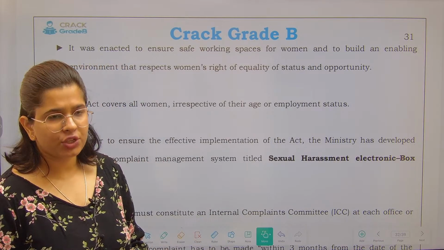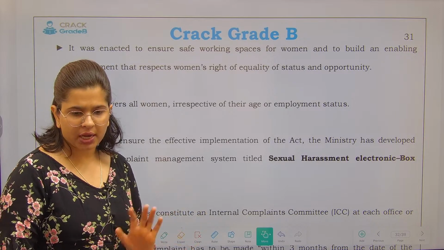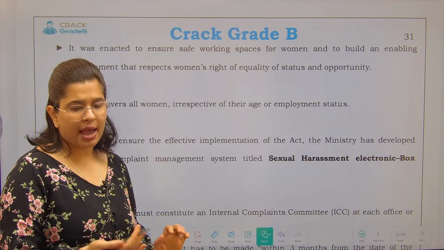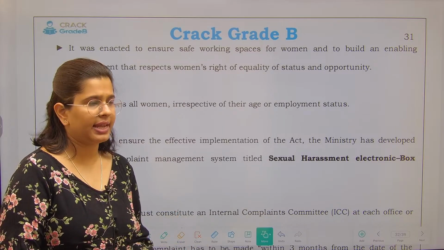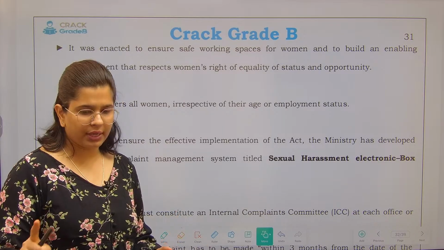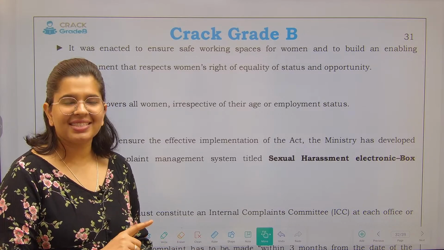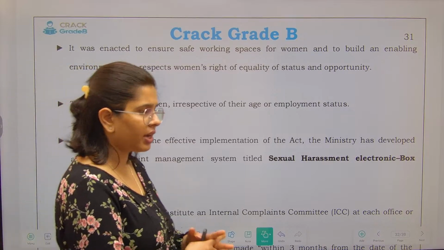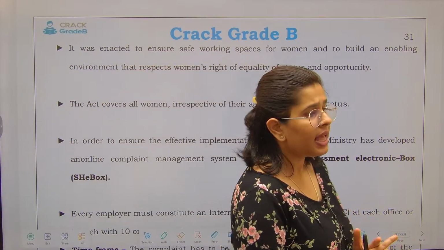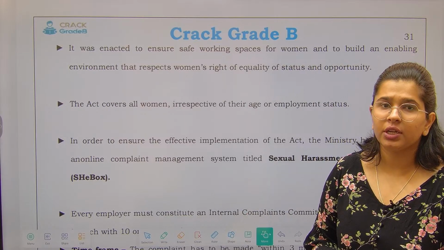So with those intentions, earlier the Supreme Court came with the Vishakha guidelines, and I'm just mentioning this so that you remember what these guidelines were all about. Don't go into the depth. Again, my disclaimer, this is just a piece of information for you. So first the Supreme Court came with the Vishakha guidelines, and after those guidelines the government came up with this particular act.